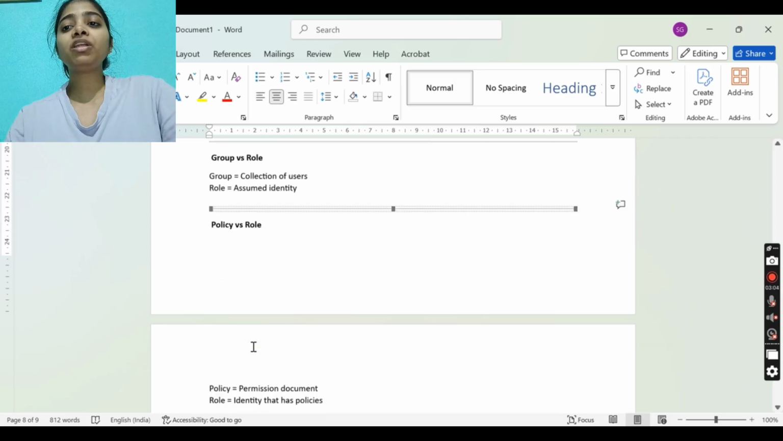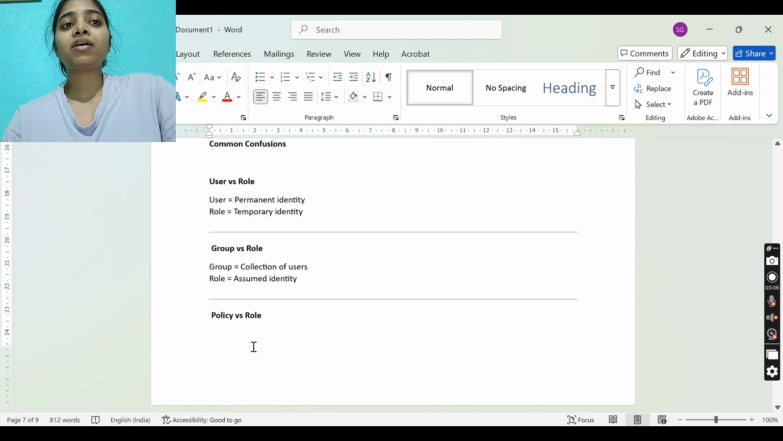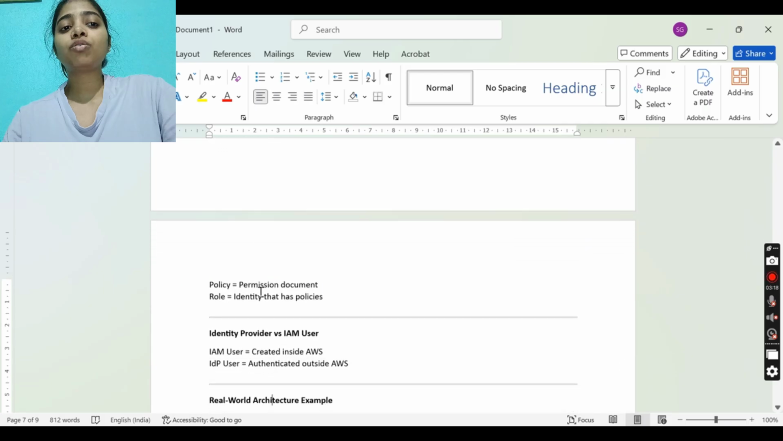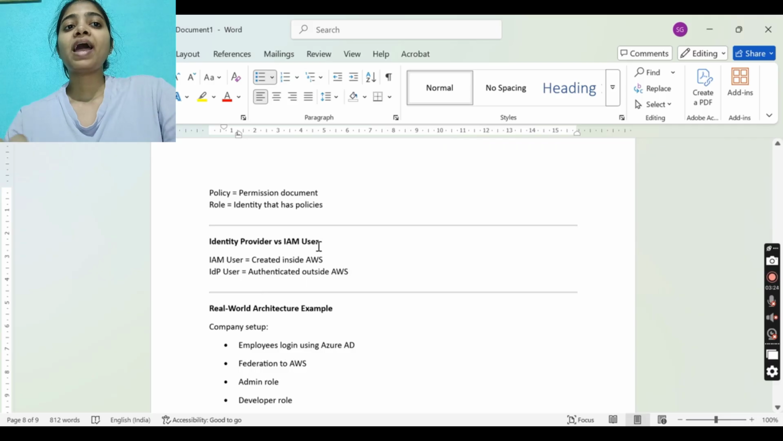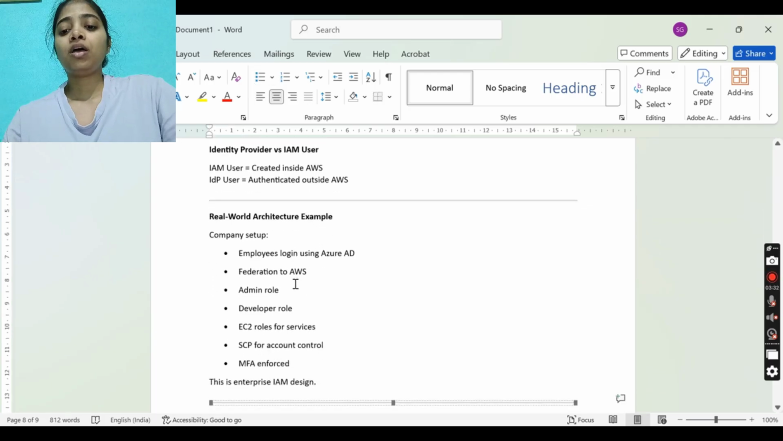Now, common confusions. User versus role: a user is a permanent identity, a role is a temporary identity. Group versus role: a group is a collection of users, and a role is an assumed identity. Policy versus role: a policy is a permission document, a role is an identity that has policies. Identity provider versus IAM user: an IAM user is created inside AWS, while an IdP user is authenticated outside AWS.